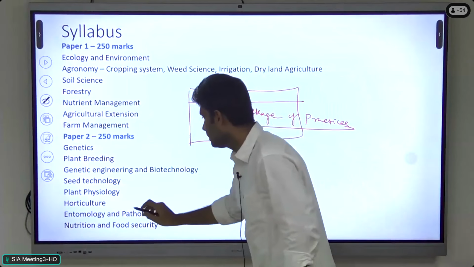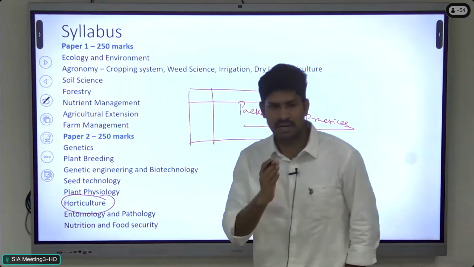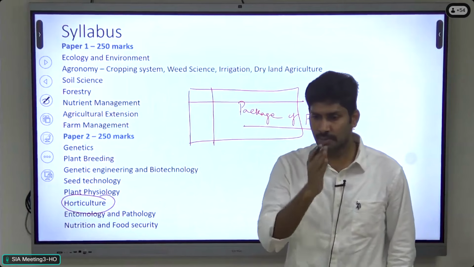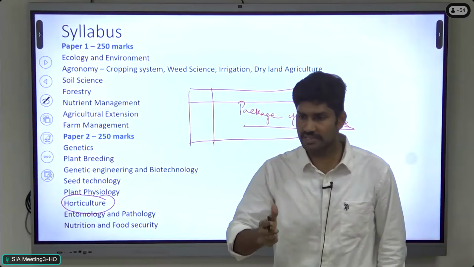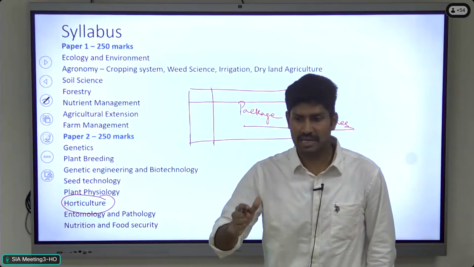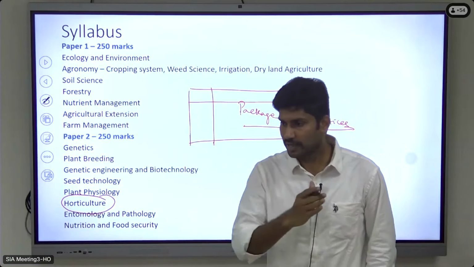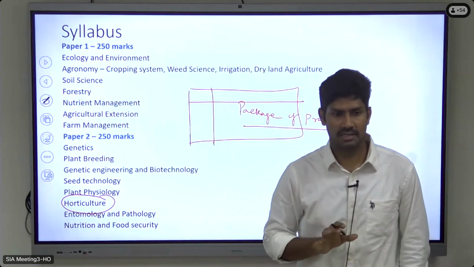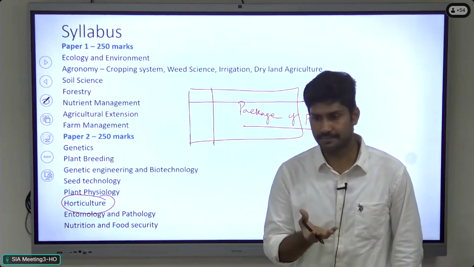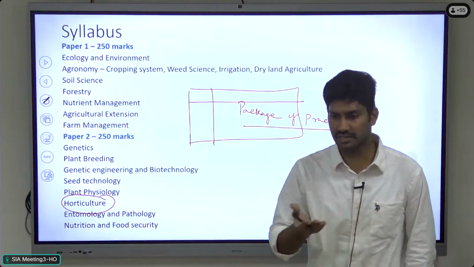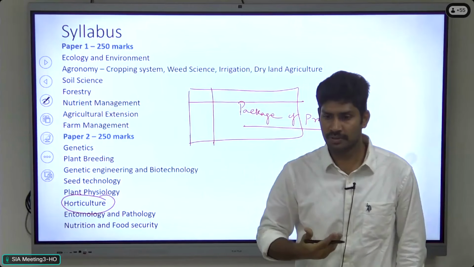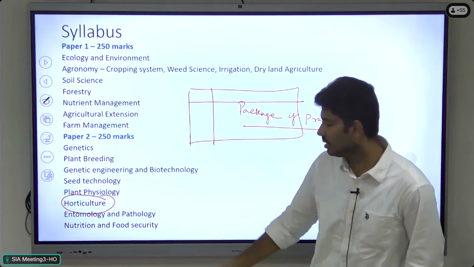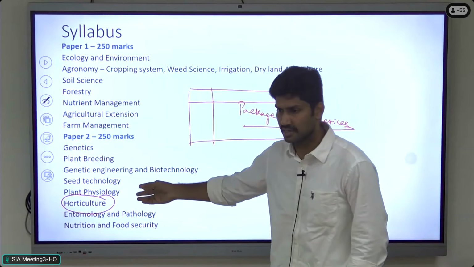Then in paper 2, again in horticulture, we have to cover the important horticultural crops the same way: important fruits, vegetables, flowers, medicinal plants, aromatic plants, right? So we have to cover those areas. Only these 2 areas are challenging, and moreover nowadays they are giving importance to this area. In the recent trend, for the last 3-4 years, they are asking more questions from the package of practices. They are asking 2 questions from horticulture constantly in the last 3-4 years.